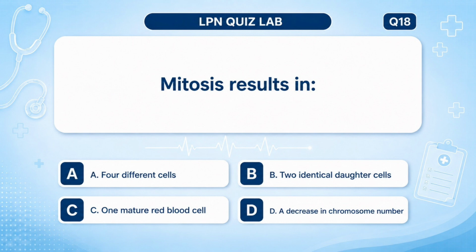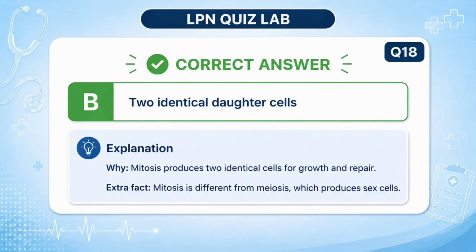Mitosis results in A. 4 different cells, B. 2 identical daughter cells, C. 1 mature red blood cell, D. a decrease in chromosome number. Answer: B. 2 identical daughter cells. Why? Mitosis produces 2 identical cells for growth and repair. Nursing fact: mitosis is important for tissue repair and wound healing.